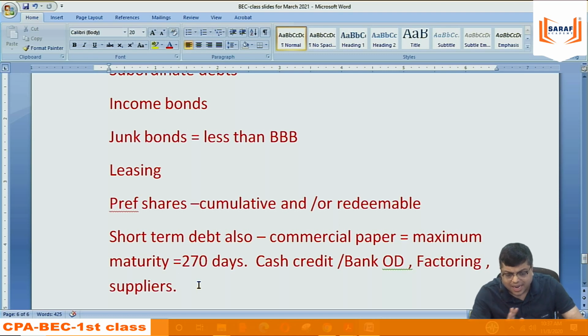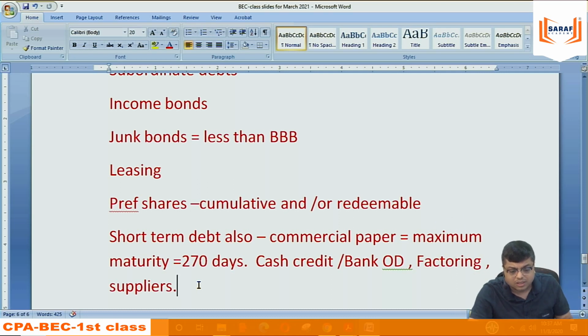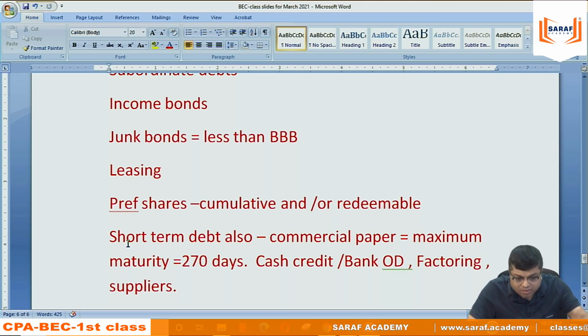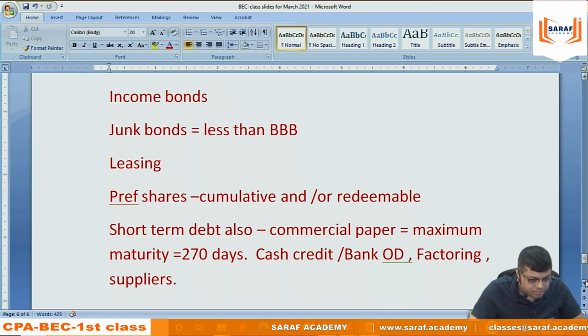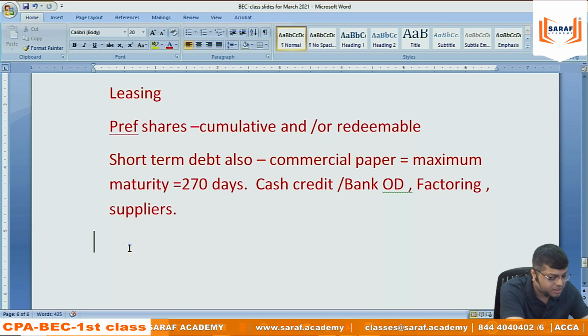Not for purchasing land, building, plant, machinery. Not possible. Because if you arrange funds for 2 months and you are investing in an asset which will give you income in 10 years, how will you pay after 2 months? So your short-term funding should be for short-term assets, not for long-term assets. Relating to short-term, we will discuss under working capital. Relating to long-term, we will discuss in detail here. This is, you can say, the classification of different types of debt.